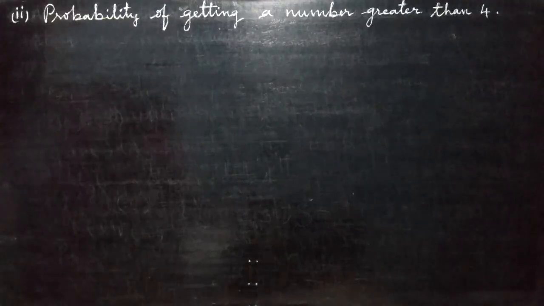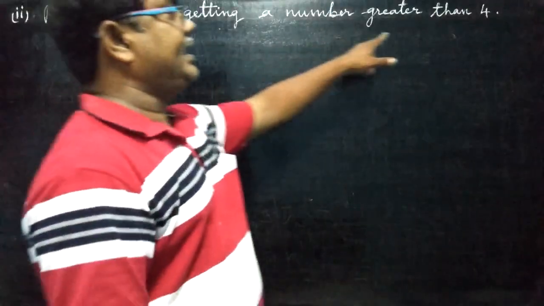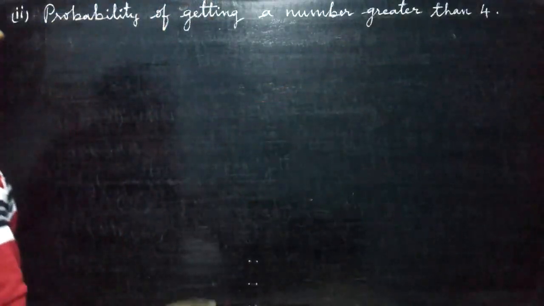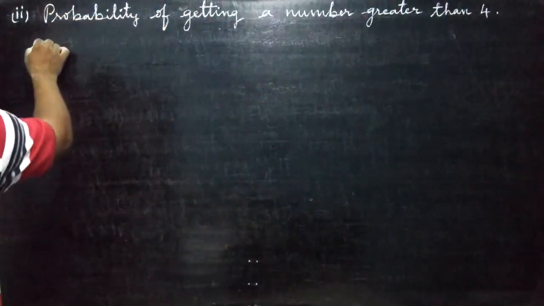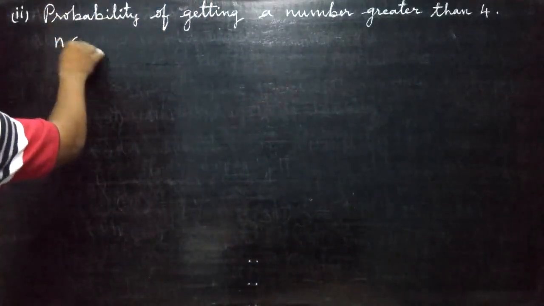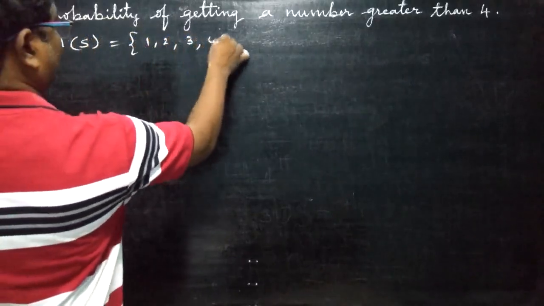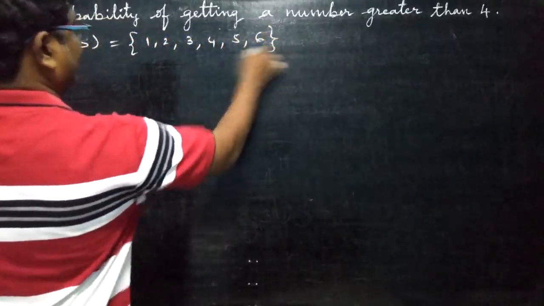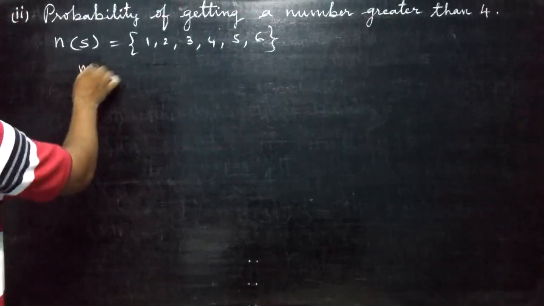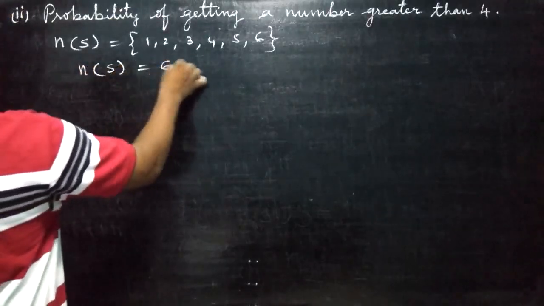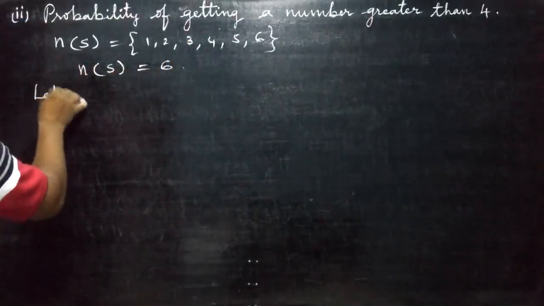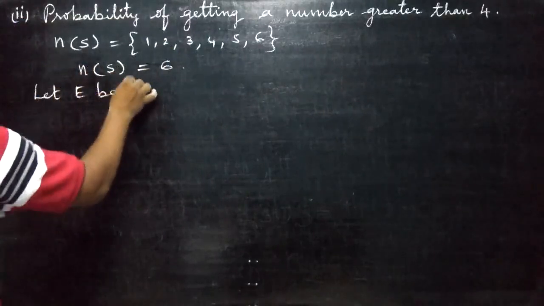Second bit, probability of getting a number greater than 4 when a die is thrown once. So, what is the sample space N of S? 1, 2, 3, 4, 5, 6. When a die is thrown once, N of S is 6.